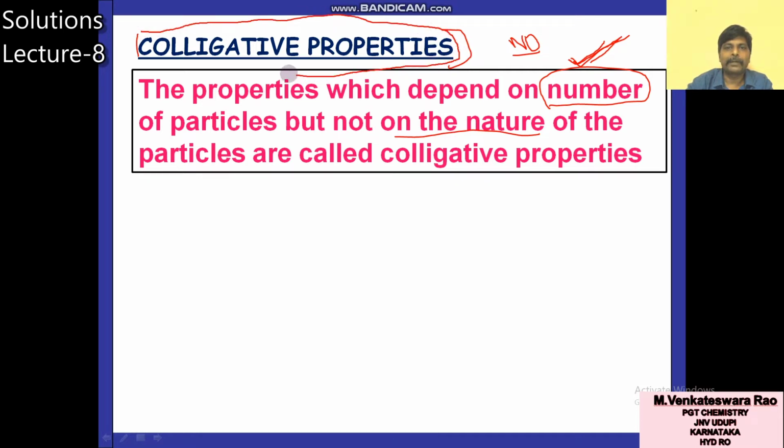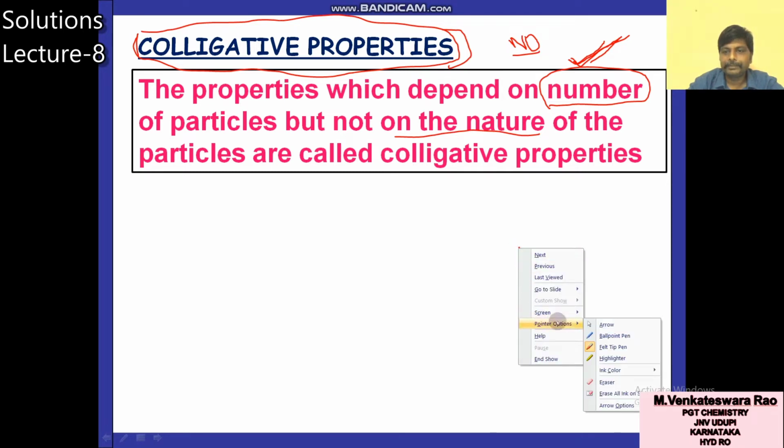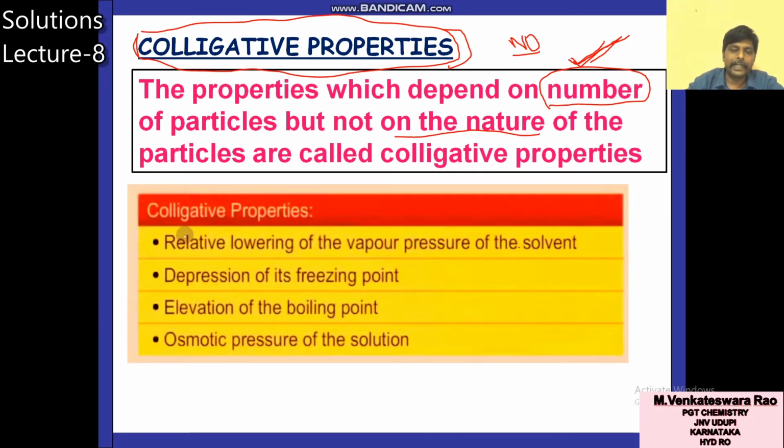What are colligative properties? The properties which depend on the number of particles but not on the nature of the particles are called colligative properties. There are four colligative properties. First, relative lowering of the vapor pressure of the solvent, RLVP. Second is depression of freezing point. Third is elevation of boiling point. Fourth is osmotic pressure.